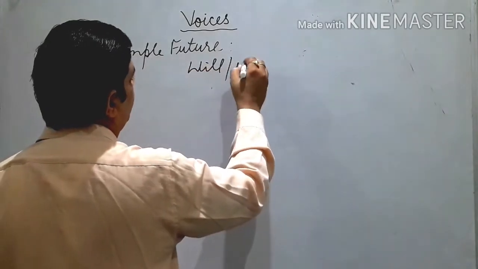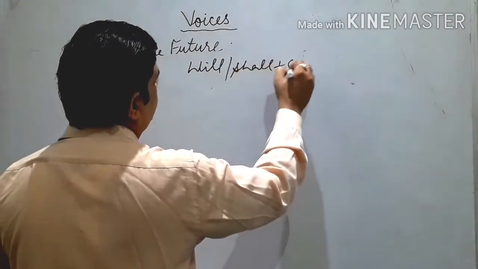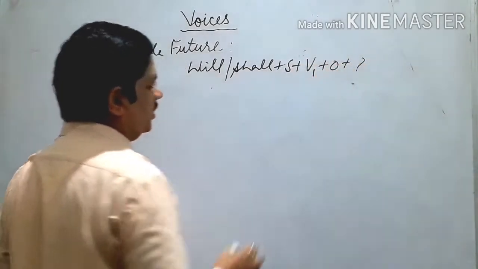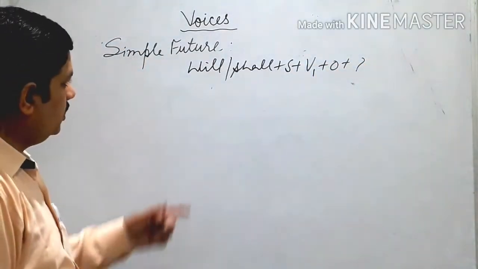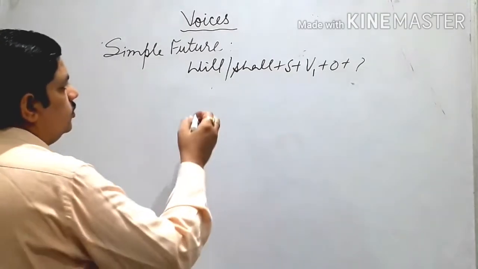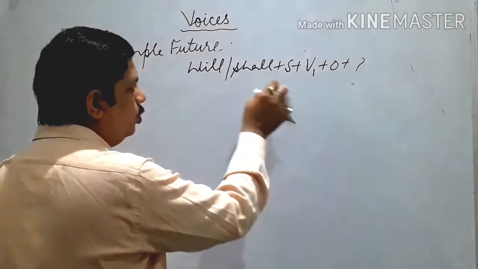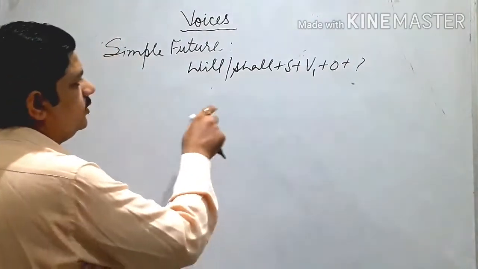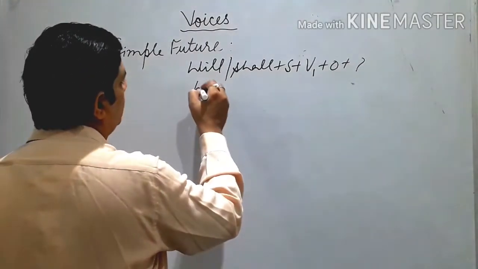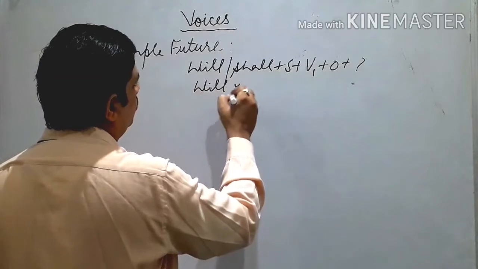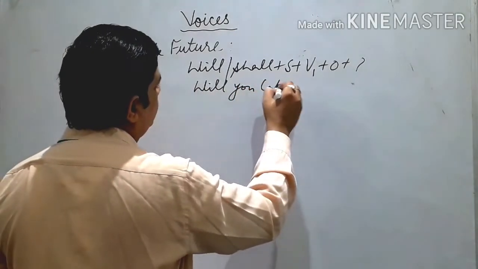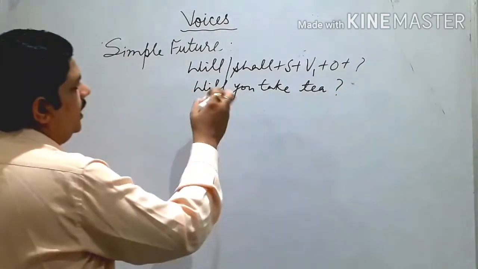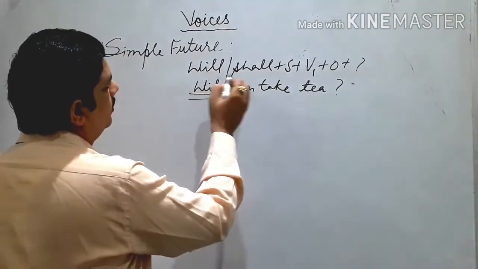We have will or shall in the beginning, then subject, first form, object, and question mark. This is the structure. So it's not difficult. So how do we change such kind of sentences into passive? We see it through a sentence like, will you take tea?